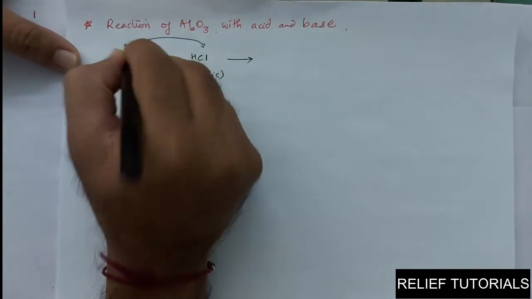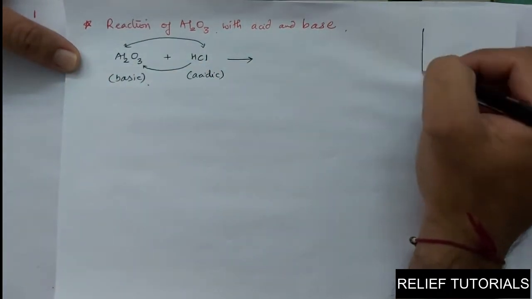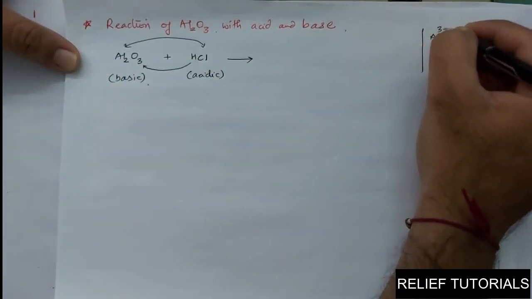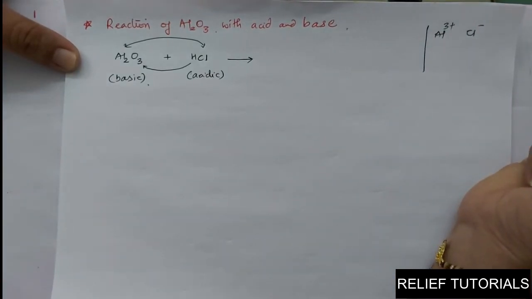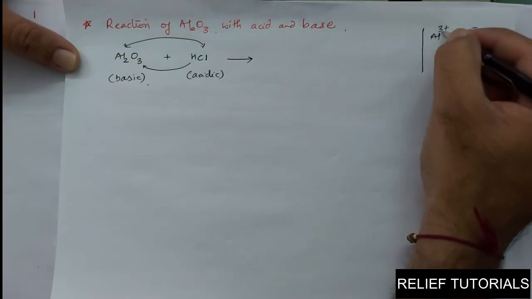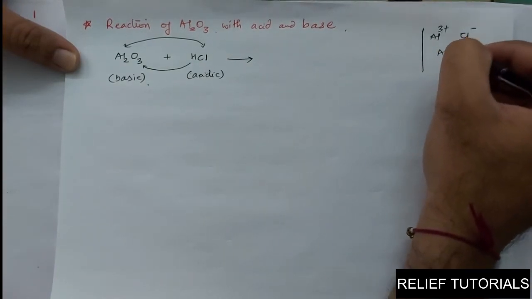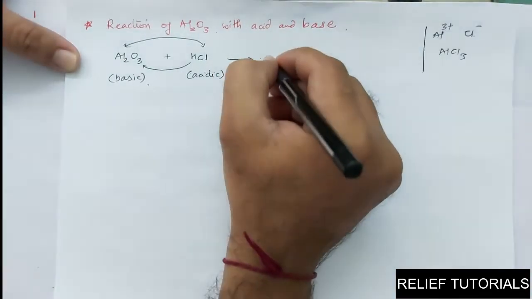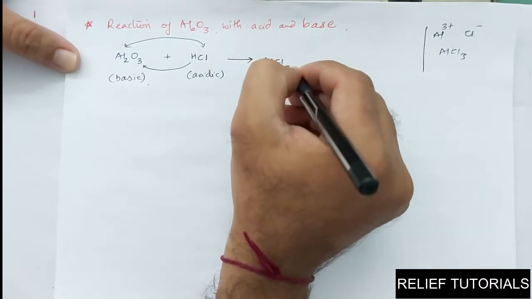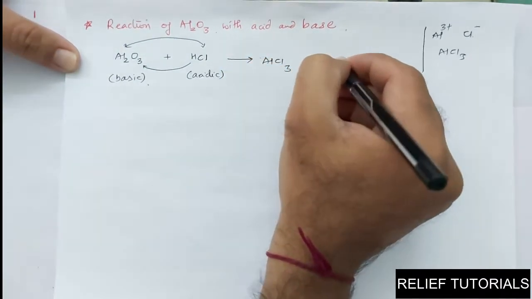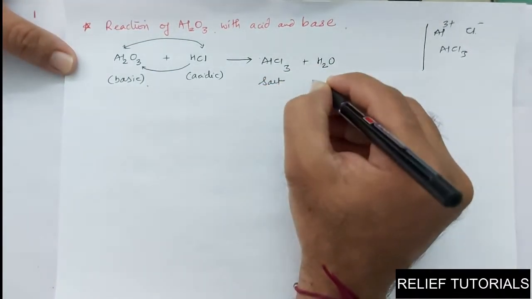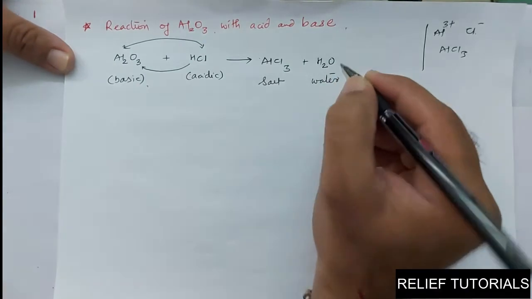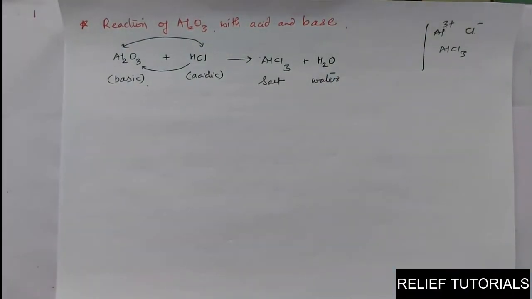Aluminium 3+. We know the ionic reaction. Aluminium is 3+ and Cl is minus. So aluminium is 3+, Cl is minus. So 3 will be given to Cl. So AlCl3, aluminium chloride, is formed and water separately. So this is salt. And here is water. It's a kind of neutralization reaction. We have seen this reaction in the acid base chapter.